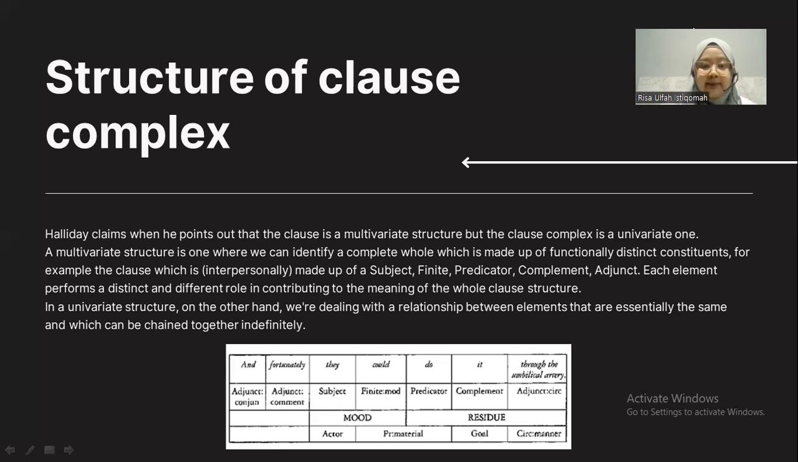The table for the example: fortunately, they could do it through the ambitical array. Fortunately is a comment adjunct or conjunction, they as a subject, could as a finite or mood, or actor, process material, do as predicator, it as complement, through the ambitical array is an adjunct or residue, goal, or manner.